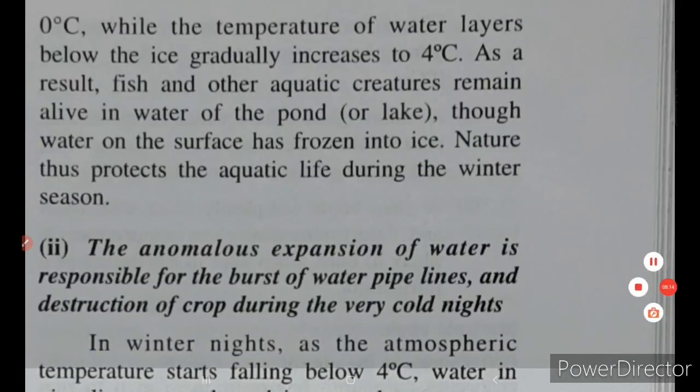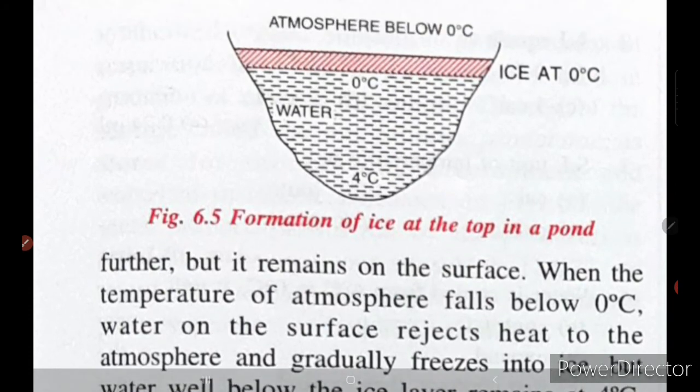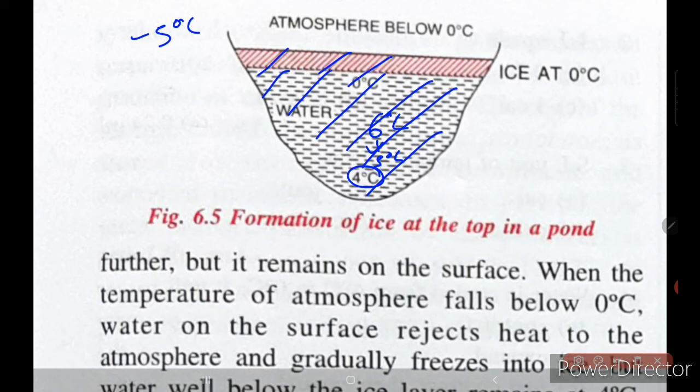Okay, let's see the figure. Suppose the atmosphere around this lake is minus 5 degrees Celsius. Because of this, the water which was initially probably at 6 degrees Celsius starts cooling, starts losing heat. Before the ice crust is formed, it slowly becomes 5 degrees Celsius, and slowly it becomes 4 degrees Celsius. Then all the water will be at 4 degrees Celsius, including this top layer also. At that time the ice crust is not formed, so it will be at 4 degrees Celsius.